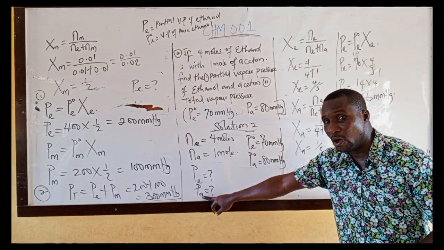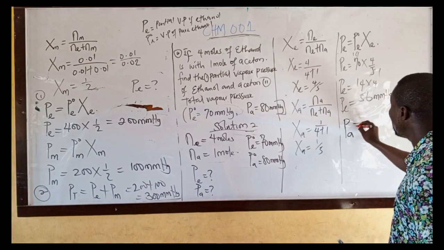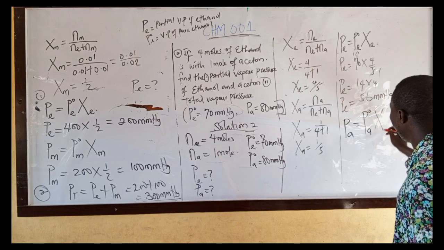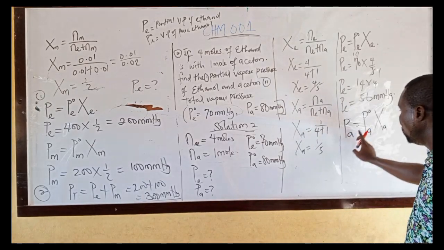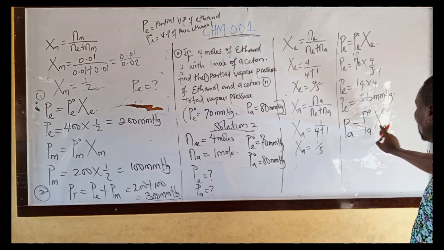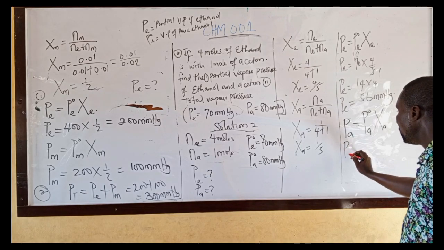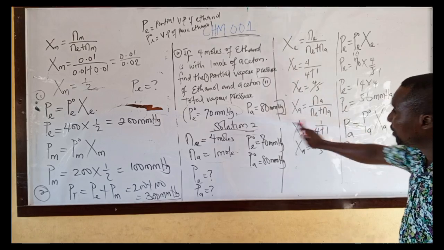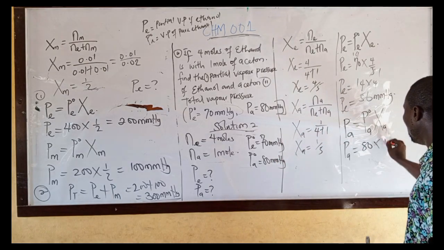Let us look at the partial vapor pressure of acetone. That is the same formula. Partial vapor pressure of acetone equals vapor pressure of pure acetone multiplied by mole fraction of acetone. The vapor pressure of pure acetone is given as 80, multiplied by the mole fraction of acetone, 1 over 5.